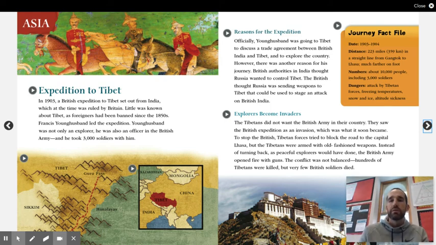Explorers become invaders. The Tibetans did not want the British Army in their country. They saw the British expedition as an invasion, which was what it soon became. To stop the British, Tibetan forces tried to block the road to the capital.